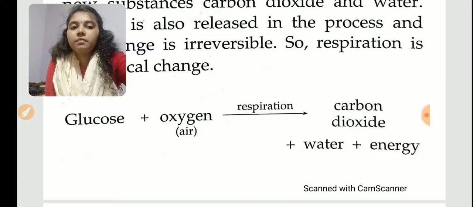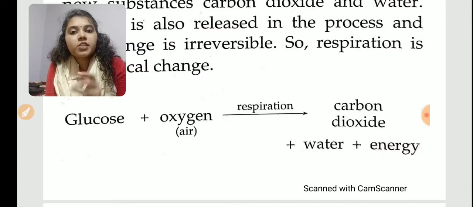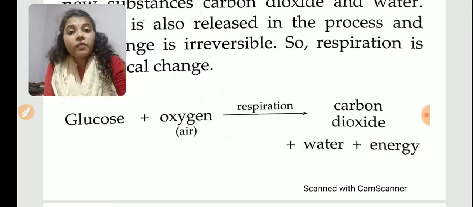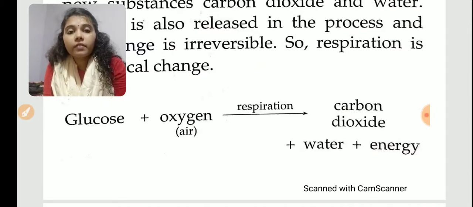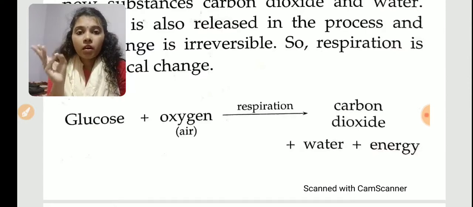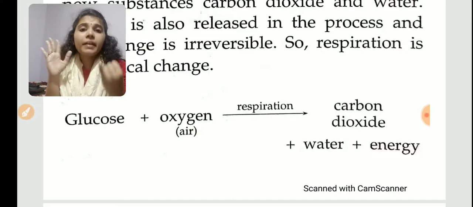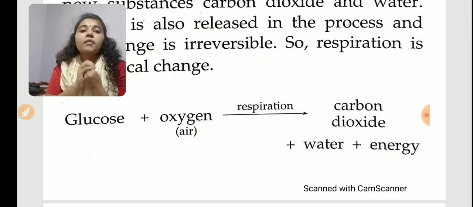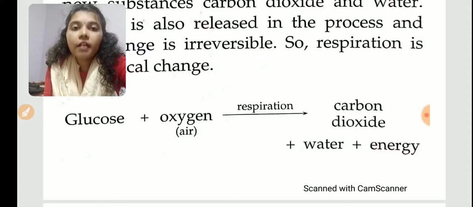Clear? So this much is chemical change. What is chemical change? The change in which new substances are formed and which is irreversible is called chemical change. The examples of chemical change are burning, respiration, photosynthesis, cooking of food, digestion of food, then fermentation, rusting, etc. These 7 are the examples of chemical change. These all are irreversible changes also. All chemical changes are irreversible.